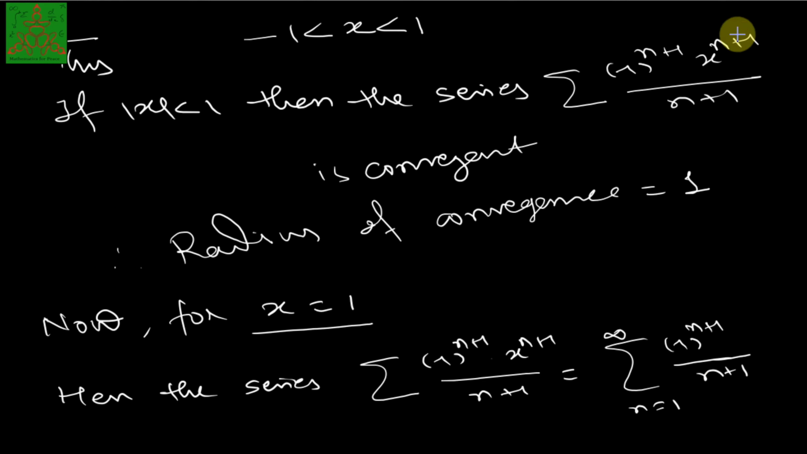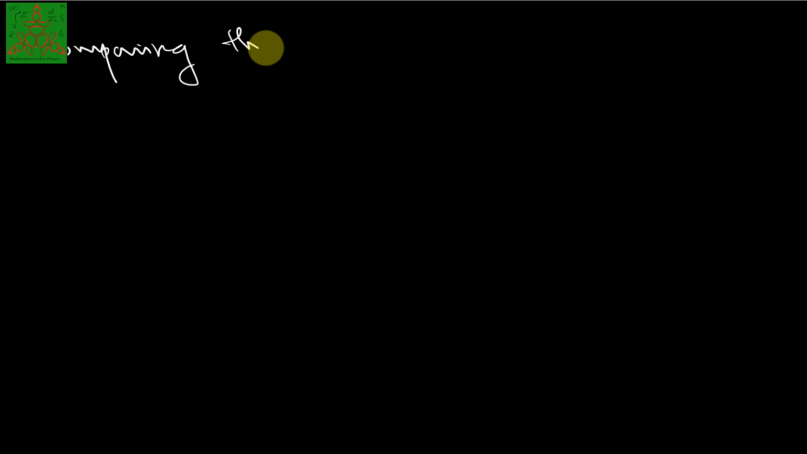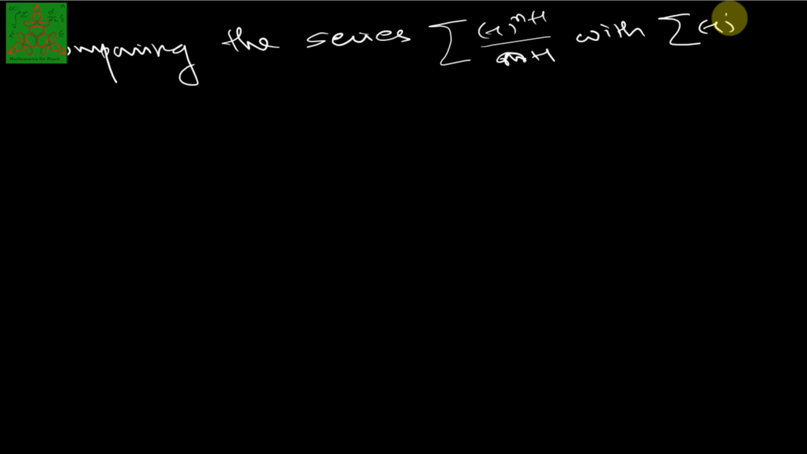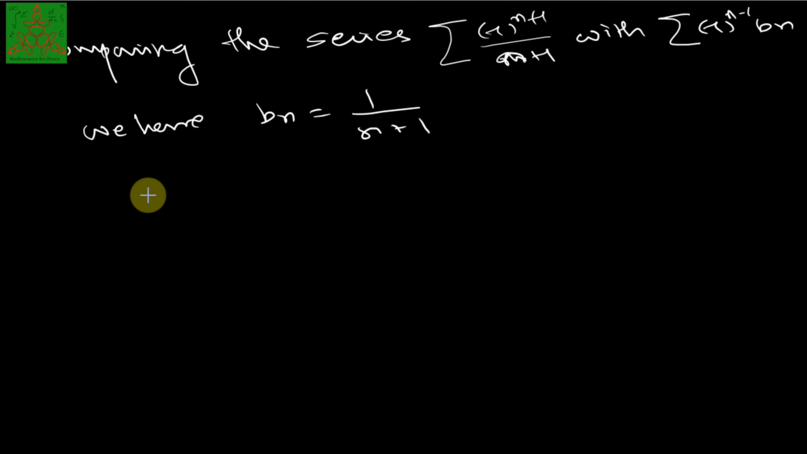To see what the Leibniz test is, you can go to the I button. It is the test for convergence of alternating series. The video is already available, you can go to the I button and see. We need to see that 3 conditions should be satisfied. I will say, comparing this with the series summation (-1)^(n-1) into bn, we will have bn is 1 upon n plus 1.